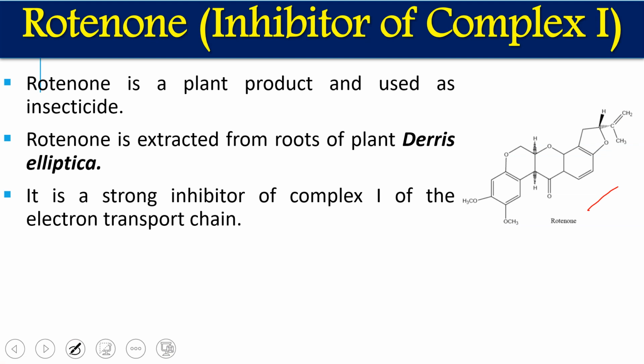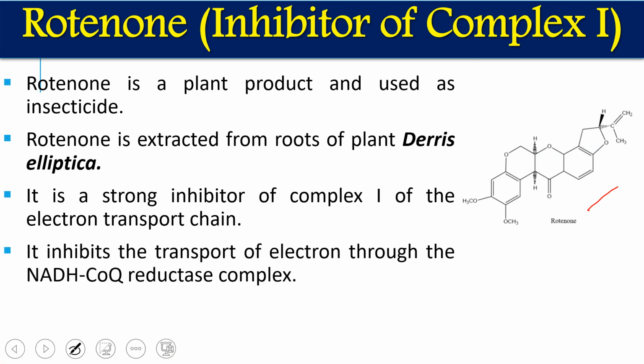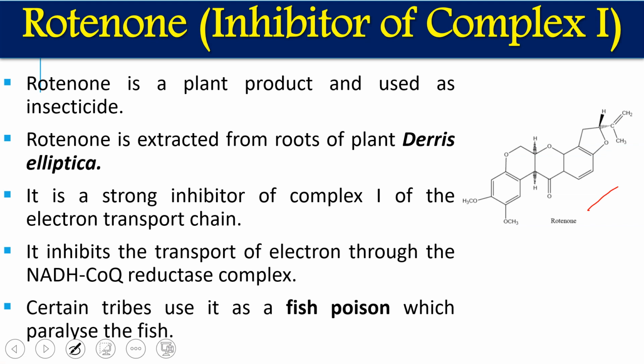So it blocks electron movement from complex 1. It inhibits the transport of electrons through the NADH coenzyme Q reductase complex. It is the same enzyme complex that we call NADH ubiquinone oxidoreductase, also called NADH coenzyme Q reductase. Certain tribal peoples use it as a fish poison because it blocks ATP synthesis. The fish are paralyzed and then they catch the fish. So it is also used as a fish poison.